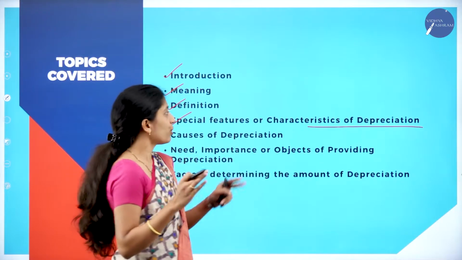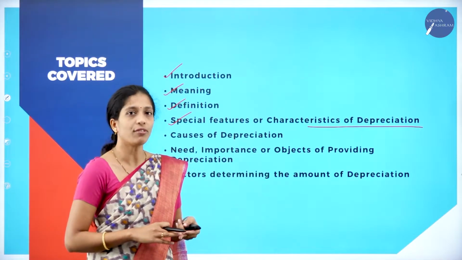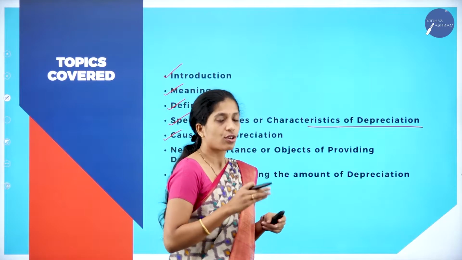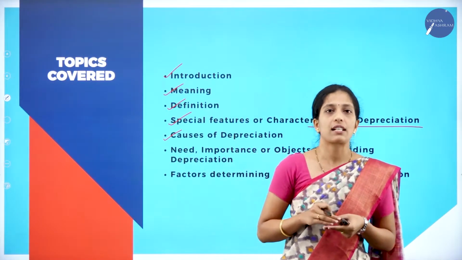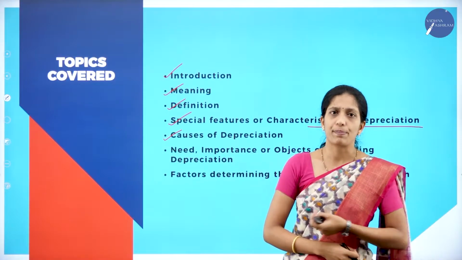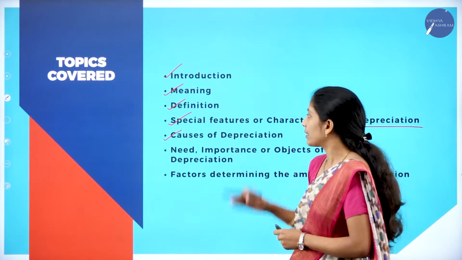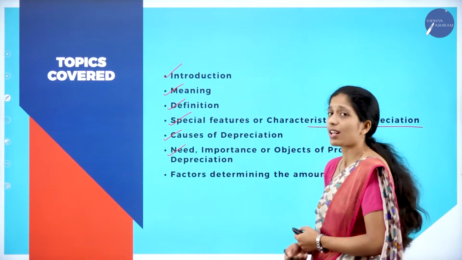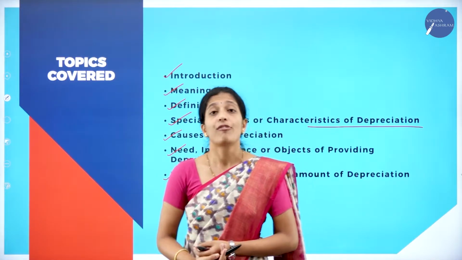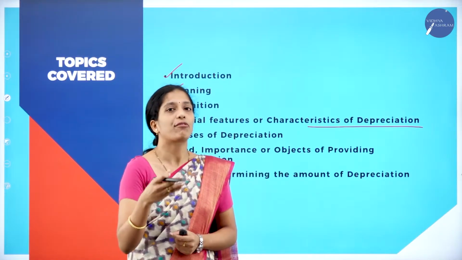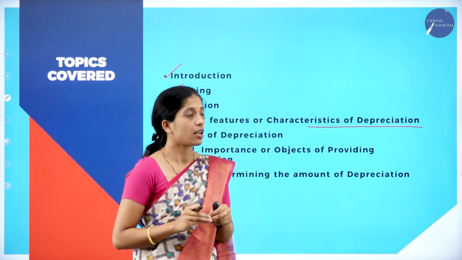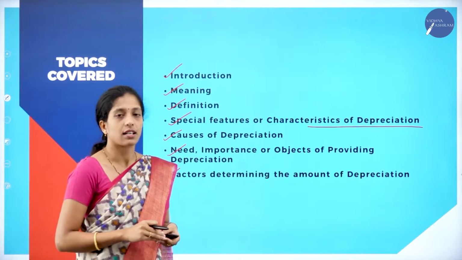Next, causes of depreciation: it may be span of time, accident, or obsolescence, where the asset becomes outdated. Next is the need, importance or objectives of calculating depreciation, and last, the factors determining depreciation that we must include while calculating it. These are the concepts we discussed in the previous session.